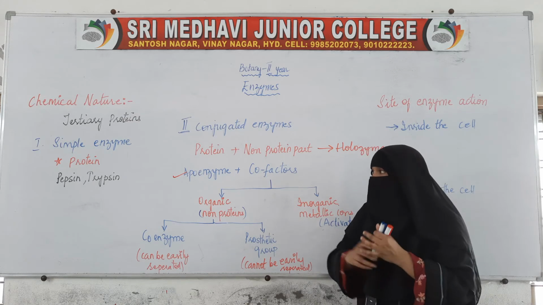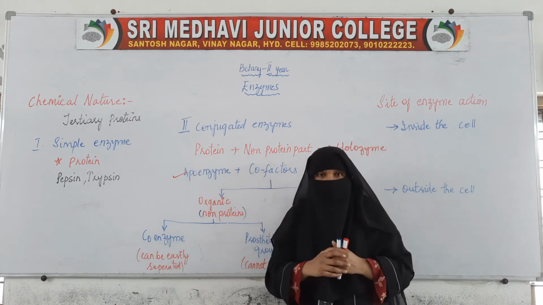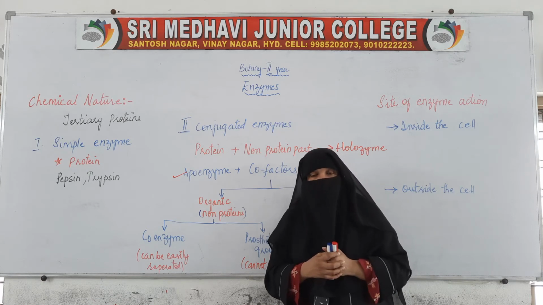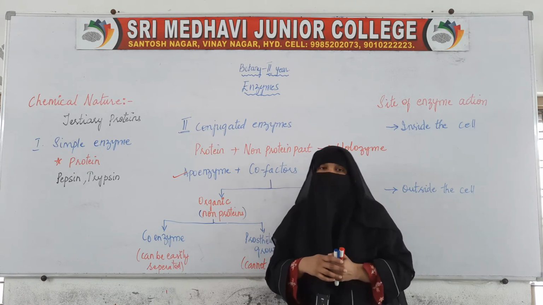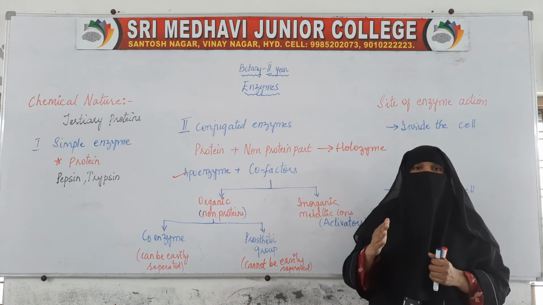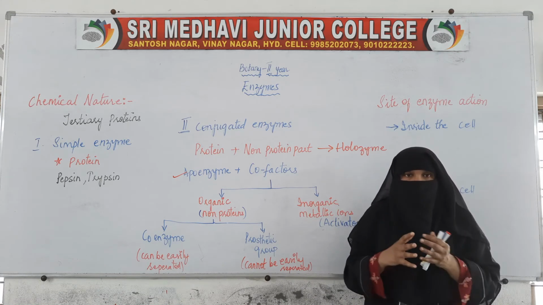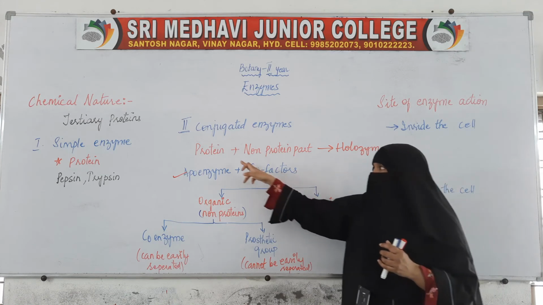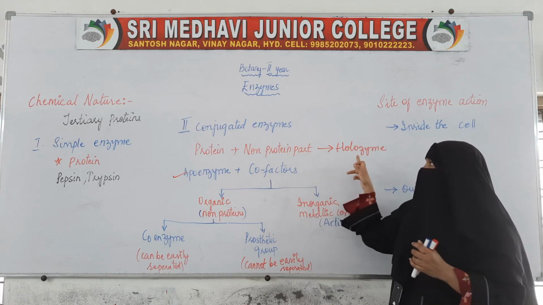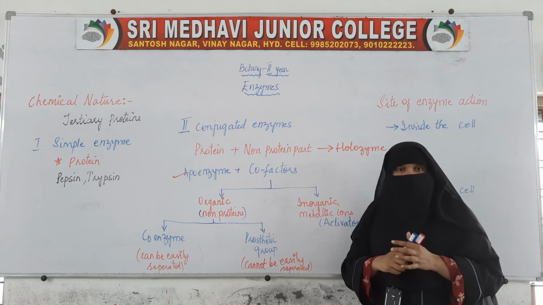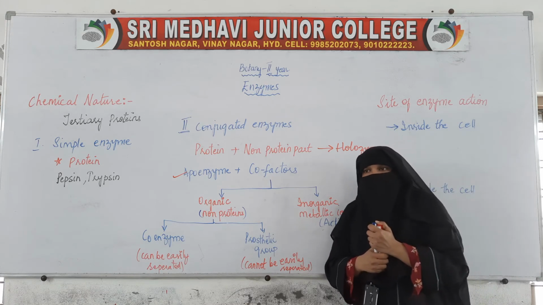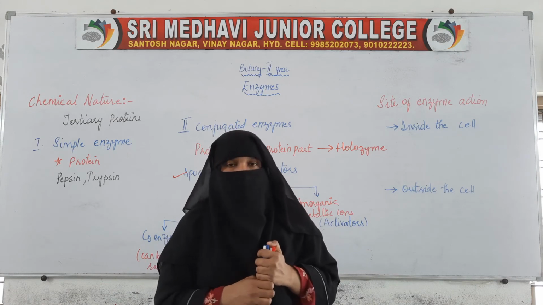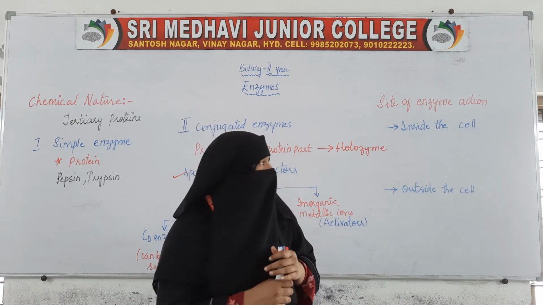Chemically, if only protein is present, that type of enzyme is called a simple enzyme, and if it has protein plus non-protein part together, it is called a conjugated enzyme. The protein and non-protein parts together we can call the holoenzyme. The non-protein part is called the cofactor.